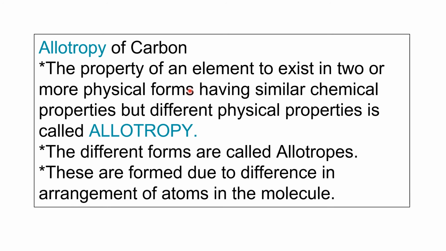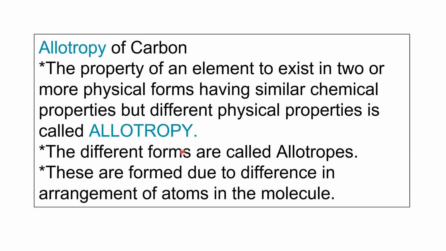Once again I repeat, what is allotropy? Allotropy means the property of an element to exist in two or more physical forms having similar chemical properties but different physical properties. Just remember that allotropic nature means an element exists in different forms, and these forms are different only physically, but chemically they are the same. That's it. The different forms of an element are known as allotropes.